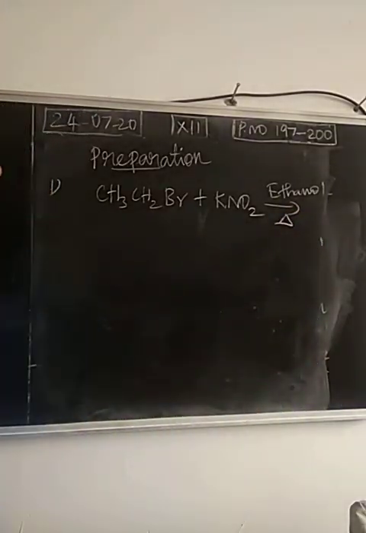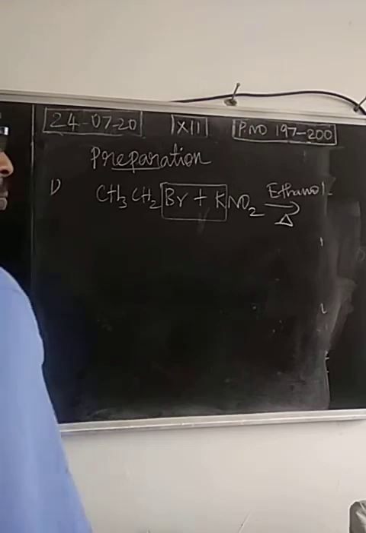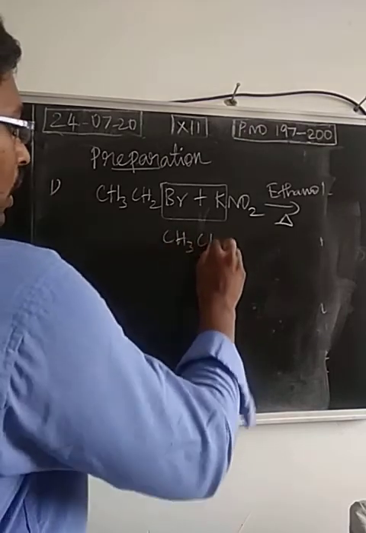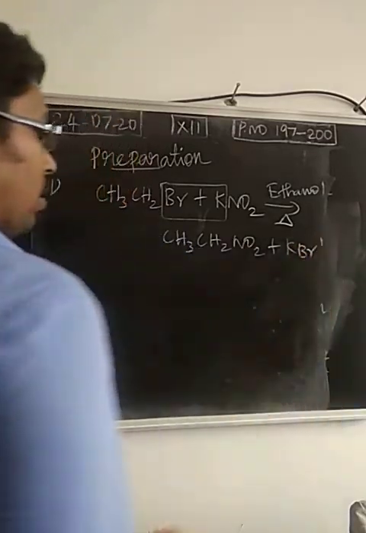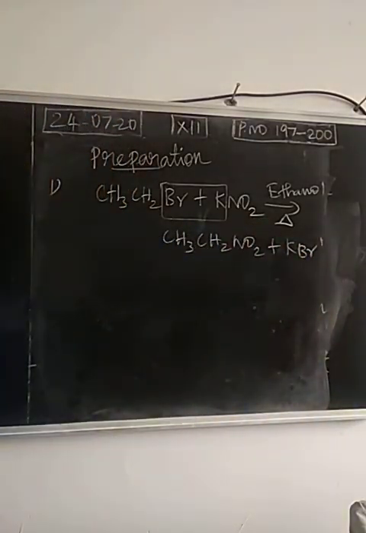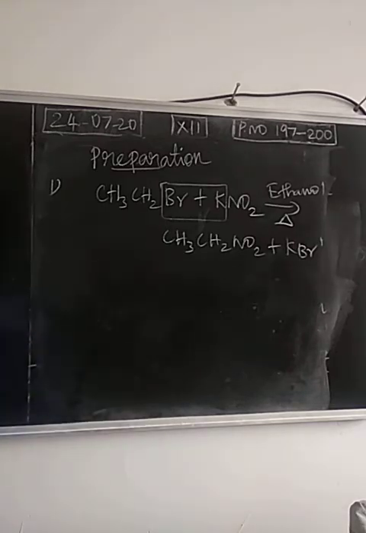When we heat it, there is a liberation of potassium bromide salt with the formation of nitroethane. This is the laboratory preparation. On a small scale, we can prepare nitroalkanes by this method.